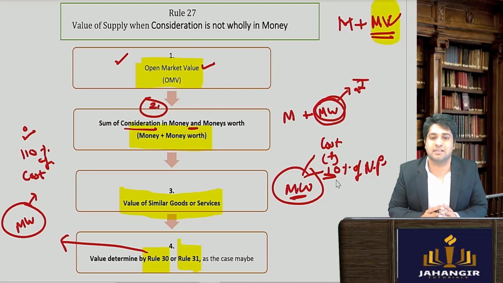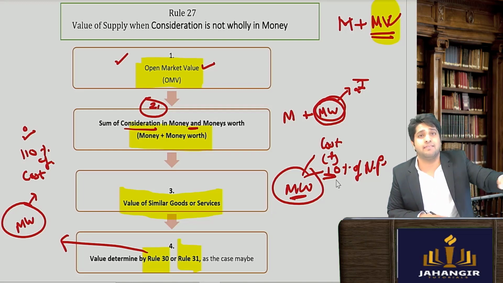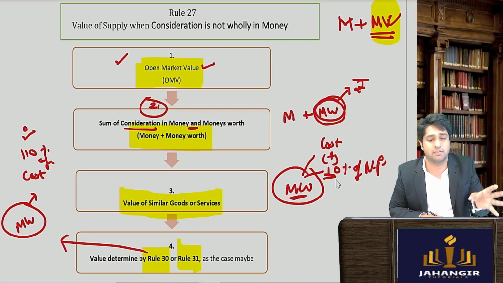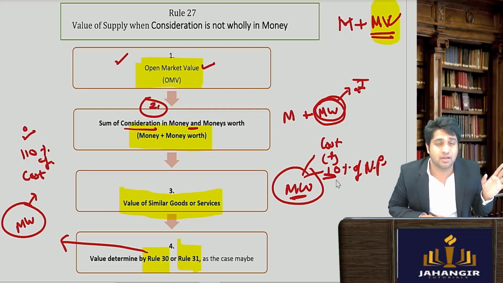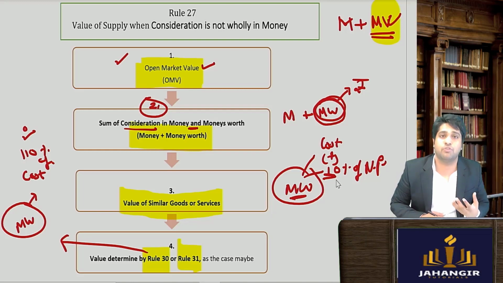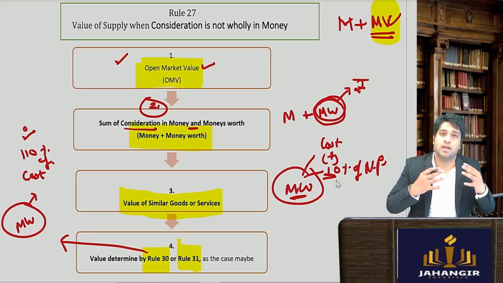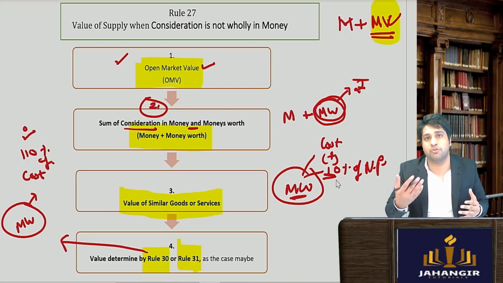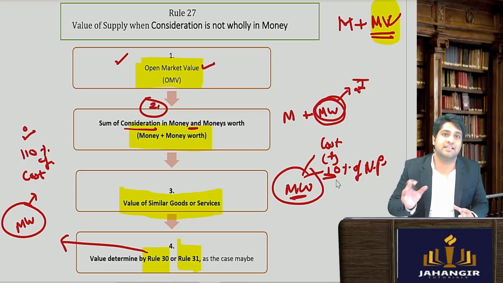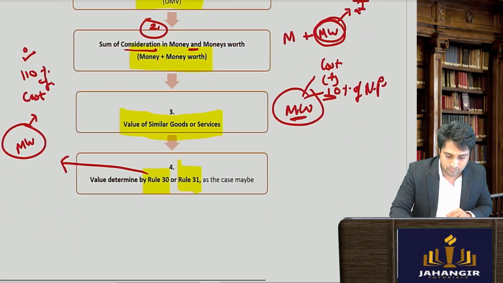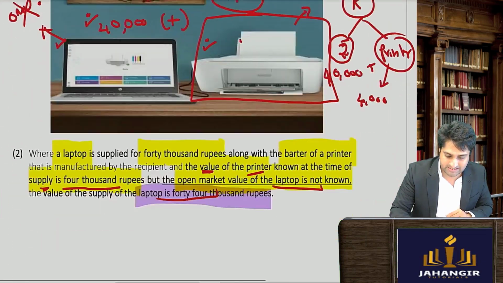And 31 is the best judgment assessment, and we could say it is the residual method. That if open market value is not available, money's worth value not available, like goods not available, cost not available, then the officer, GST officer, will apply his best judgment in accordance with the provisions of the law, and the rule will then fix a value and that will become the value of the goods. So that is rule number 27.